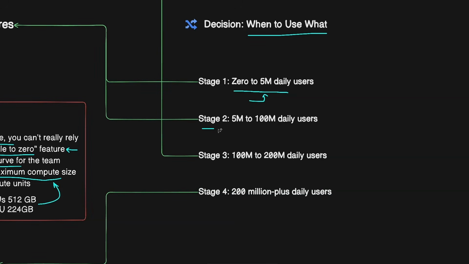Now, what if you're in stage 2, where you have 5 to 100 million daily active users? If you have started with Neon, you can still stay on it because as the traffic grows, it will automatically add read replicas and you don't need to manually scale your database.